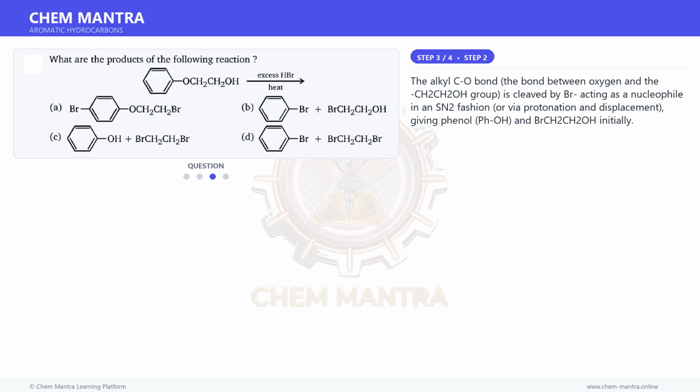The alkyl C-O bond, the bond between oxygen and the CH2CH2OH group, is cleaved by Br⁻ acting as a nucleophile in an SN2 fashion or via protonation and displacement, giving phenol, PhOH, and BrCH2CH2OH initially.